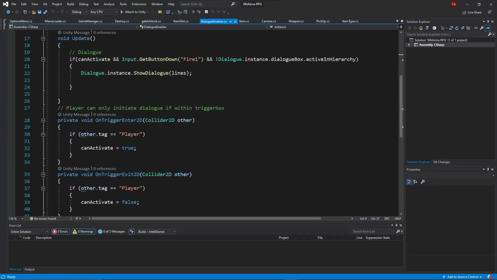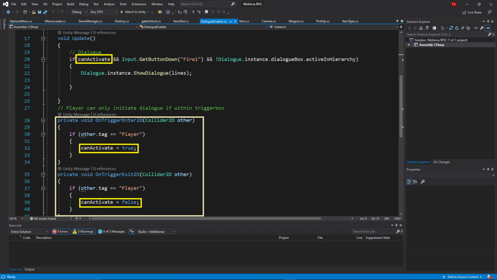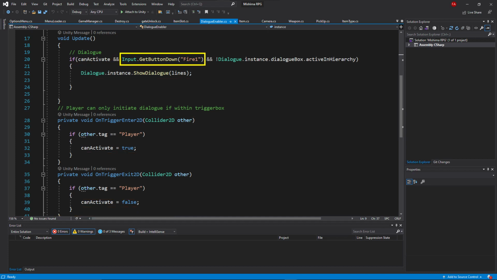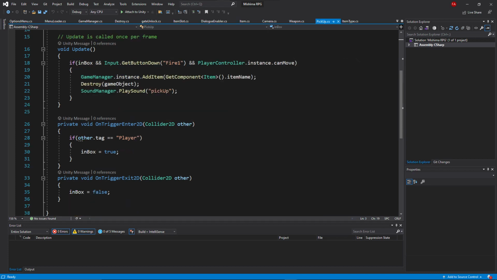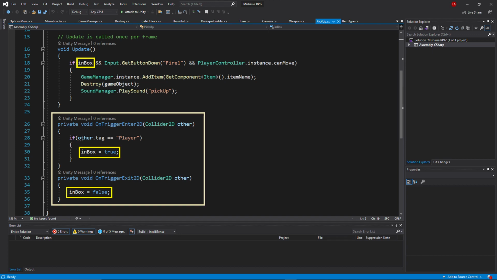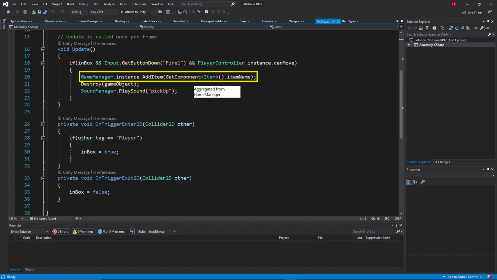The Dialogue Neighbor class facilitates the dialogue interaction by first checking if the player is within the object's trigger box, then activating the dialogue when the player presses Fire 1. The Pickup class works by checking if the player is within the item's trigger box and facilitating the Add Item function if the player presses Fire 1.